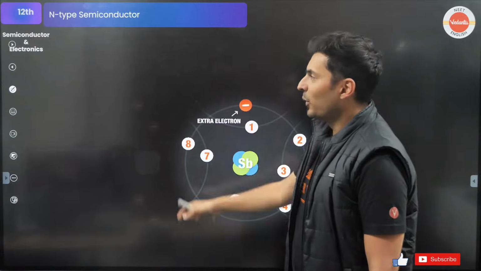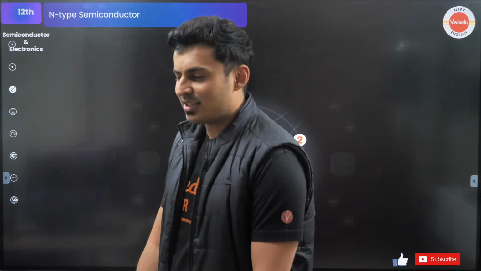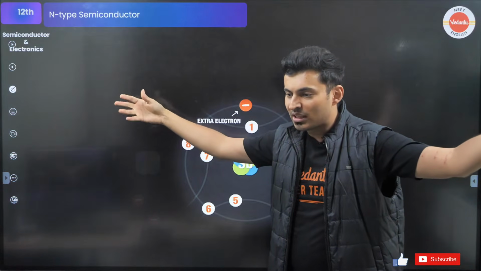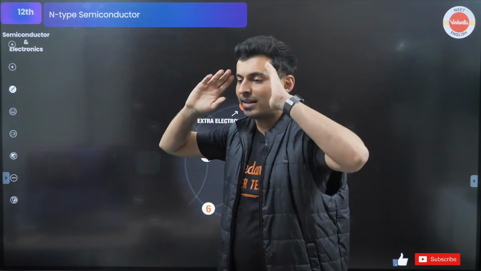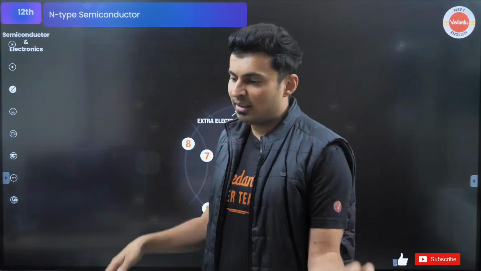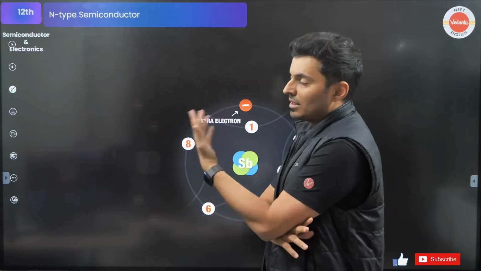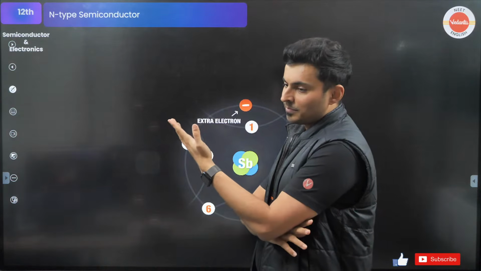Let's start with N type. Are you guys ready? Just light up the chat box. Ready to see the twist? I'm pretty sure you have not seen semiconductors like this before. You would have seen it in a very boring way, and you would have slept off even before you reached P and N type of semiconductor.